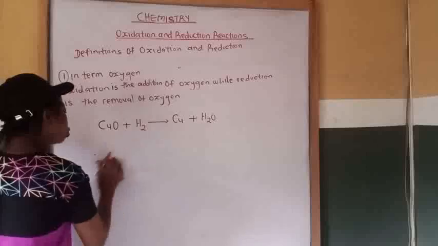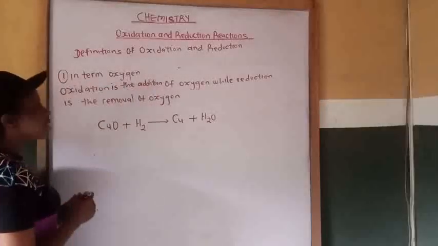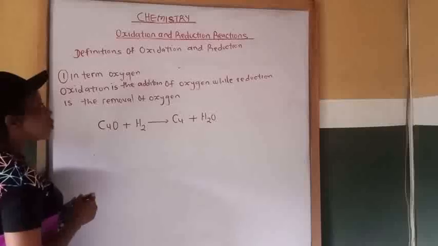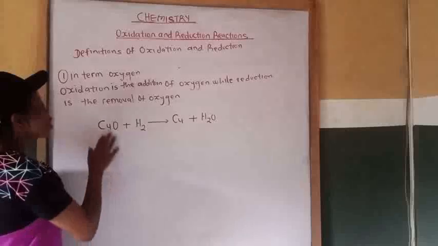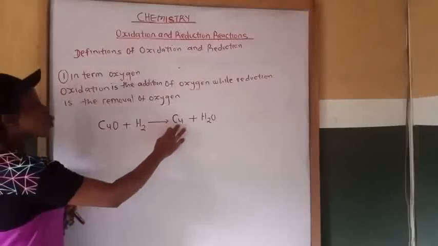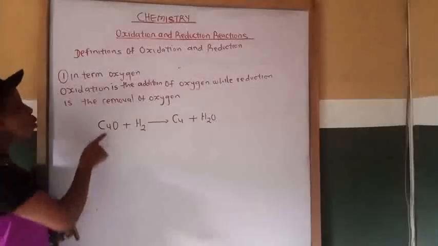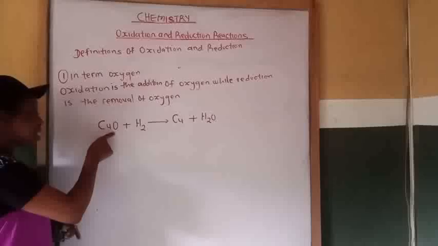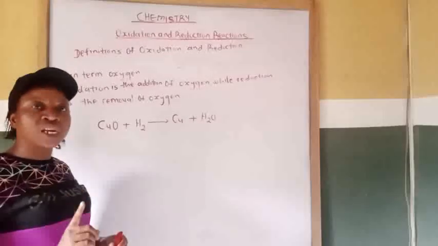Now let's come back to the definition of oxidation and reduction. Now we are going to combine one of the substances at the reactant side with one at the product side having something in common.